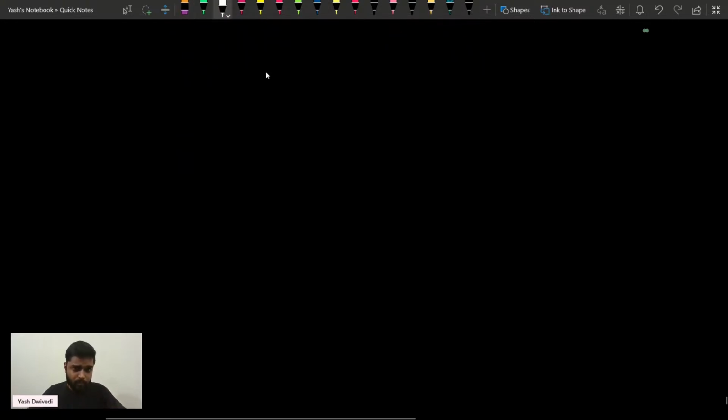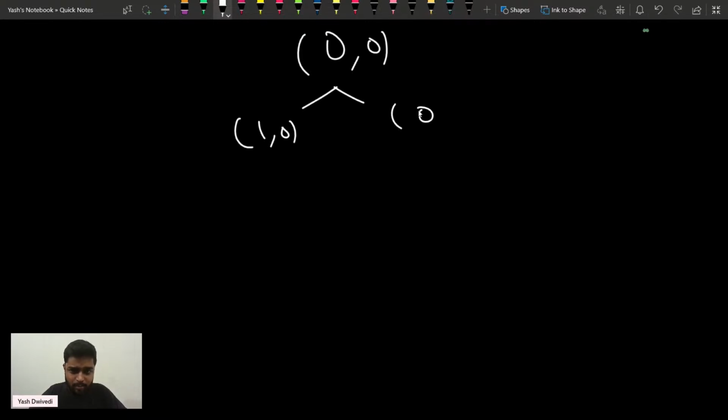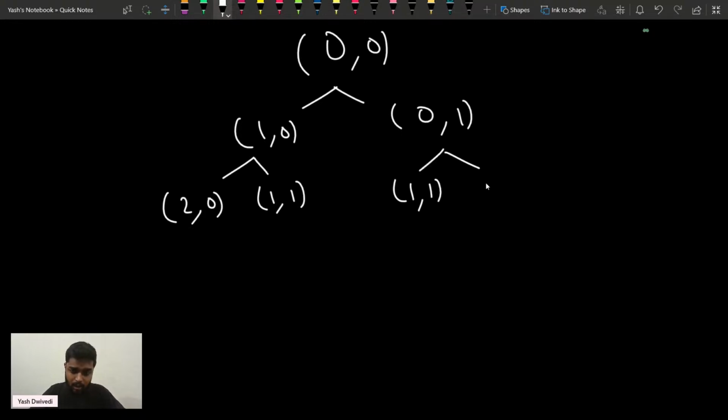Because you should not directly apply dp without visualizing it. So suppose that you have 0, 0 here. Now one time you increment the first and keep the second as the same. Another time you keep the first as the same and increment the second part. Now here you keep the first as the same, increment the second one. Basically I'm saying that I comma j is there, so one time you do I plus 1 comma j and another time you do I comma j plus 1.